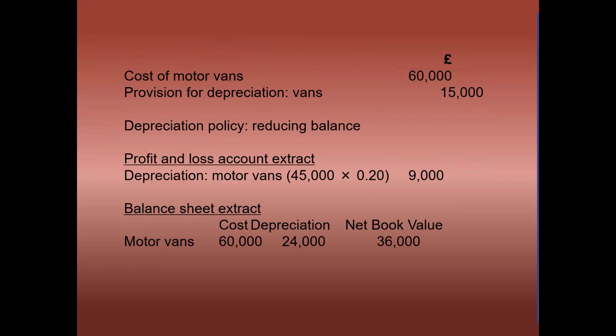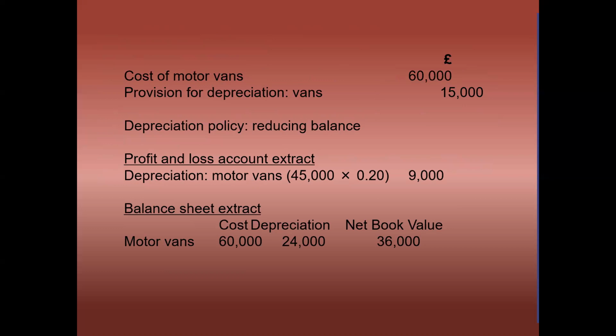Suppose here we have an example. Cost of motor van is 60,000. Provision for depreciation on the van is 15,000. Depreciation policy, we are following the reducing balance method. Profit and loss account extract: depreciation, motor van, 45,000 into 20% equals 9,000.